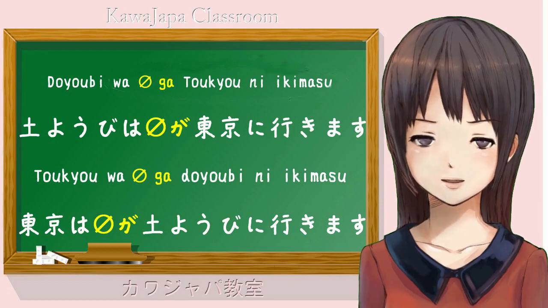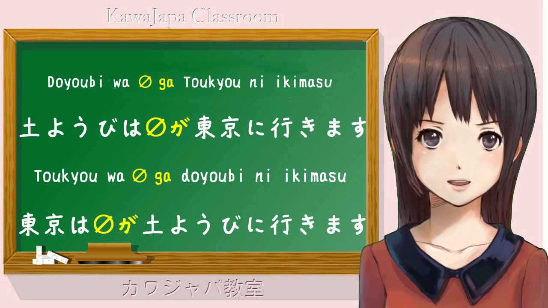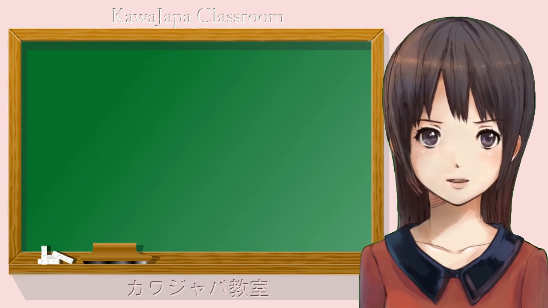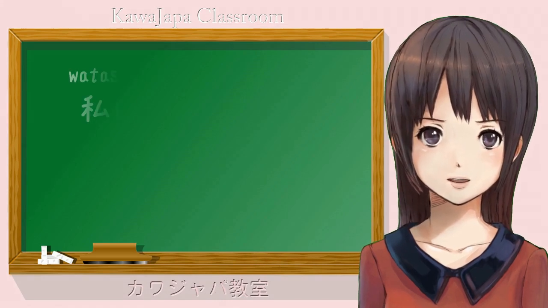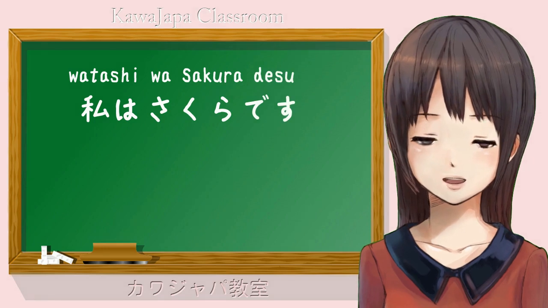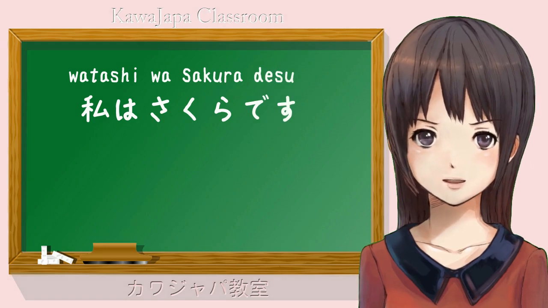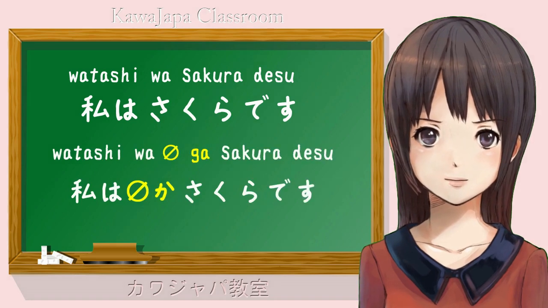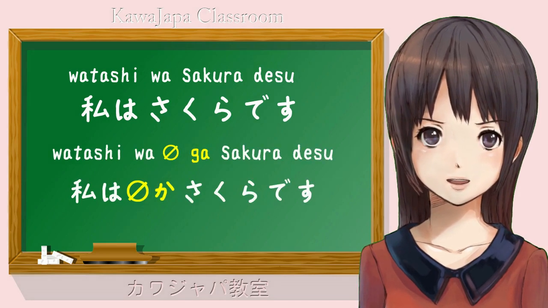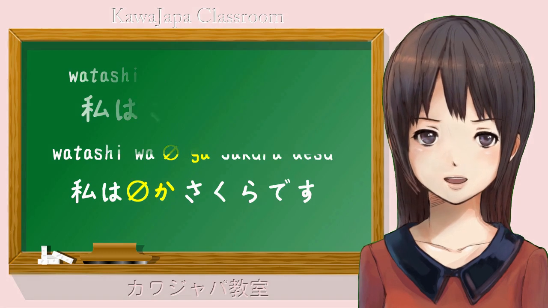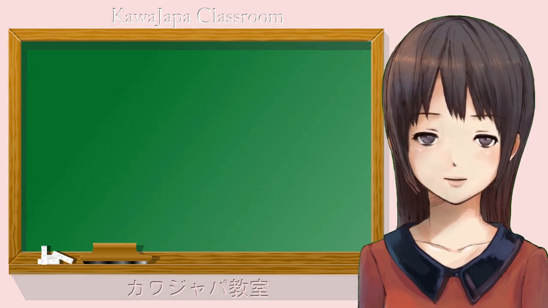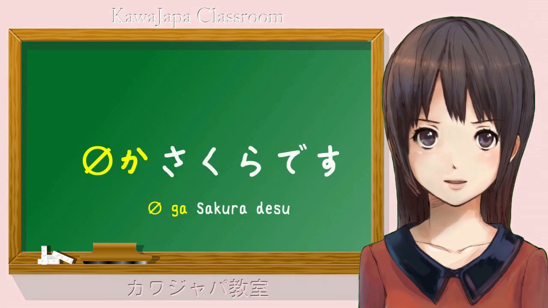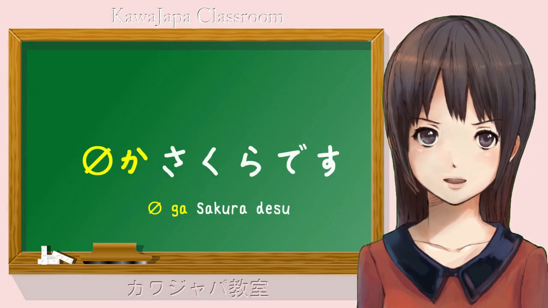Now let us take an even simpler sentence just to analyze how this actually works. The simple sentence we will take is 私は桜です. As you know, this analyzes to 私はゼロが桜です. And we can see that this statement in fact has two elements. The main element is ゼロが桜です. This is a complete statement in itself.